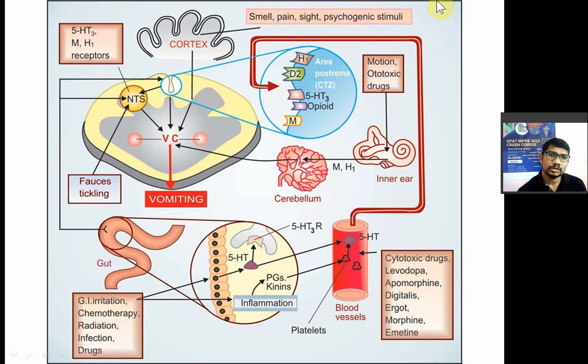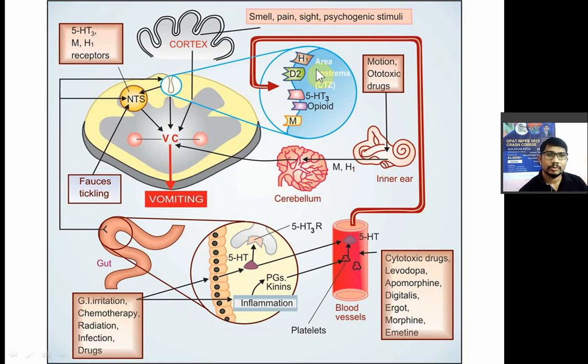So vomiting center को stimulate करने वाले देखो, एक साइड पेन, साइकोजेनिक स्टिमुली फ्रॉम कॉर्टेक्स, सेरेब्रल कॉर्टेक्स स्टिमुलेट वोमिटिंग सेंटर. दूसरा रीजन वोमिटिंग सेंटर को स्टिमुलेट करने वाला है GIT में अगर कोई इरिटेशन वगैरह हो गया, so that will stimulate the nucleus tractus solitarius, that will stimulate the vomiting center and vomiting. तीसरा रीजन होता है आपका ये, if there is imbalance, continuous imbalance of your body, so cerebellum will be stimulated, balancing center will be stimulated, it will stimulate the vomiting center to produce vomiting.